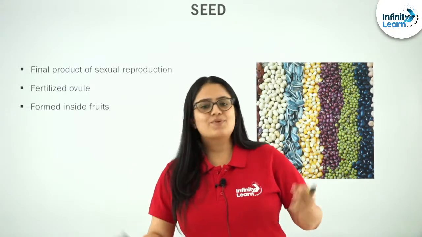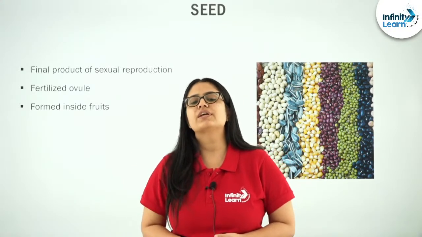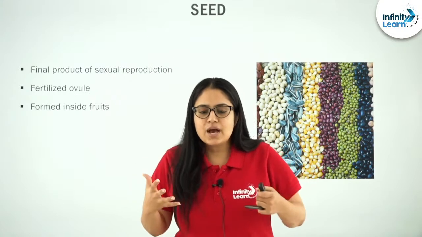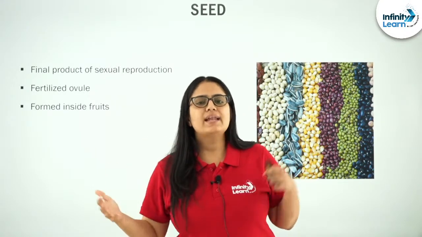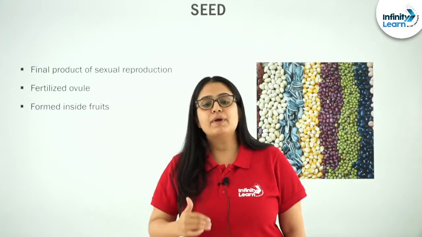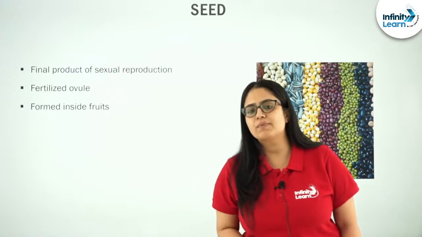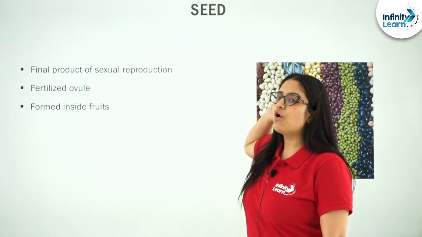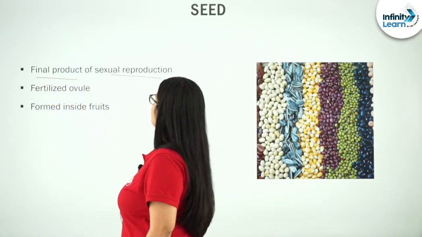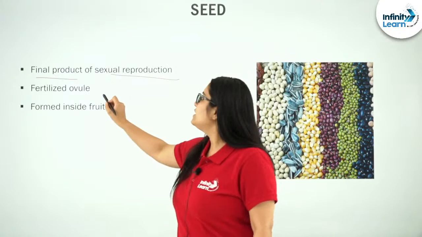Remember, in my previous 12 lectures, I have been talking again and again on sexual reproduction in flowering plants, where I was making a point to make you understand that in this chapter, we will try to understand how male and female gamete fuses in order to form zygote that will develop into an embryo, and finally the result of sexual reproduction in flowering plants will lead to the formation of seed, and hence seed is the final product of sexual reproduction. There's another name that is given to seed, and that is fertilized ovules.